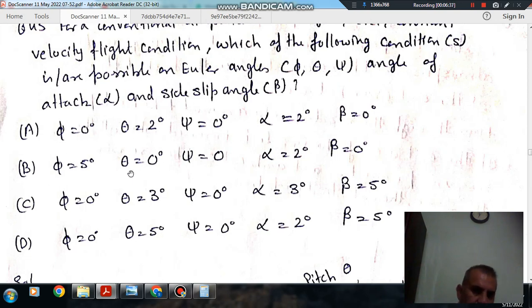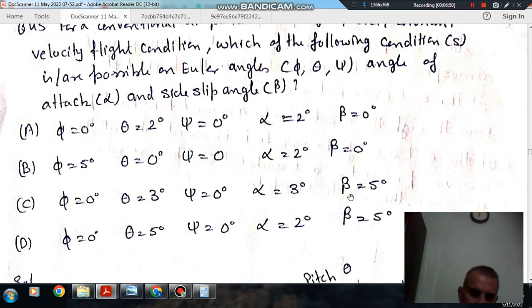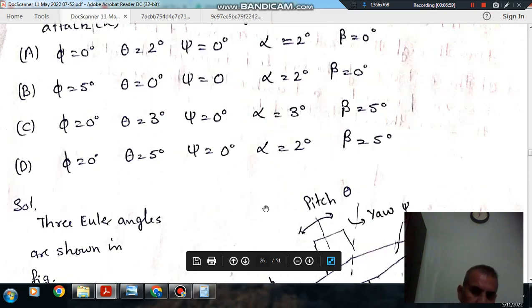Option B: phi 5 degree, theta 0 degree, psi 0 degree, alpha 2 degree, beta 0 degree. Option C: phi 0 degree, theta 3 degree, psi 0 degree, alpha 3 degree, beta 5 degree. Option D: phi 0 degree, theta 5 degree, psi 0 degree, alpha 2 degree, beta 5 degree.